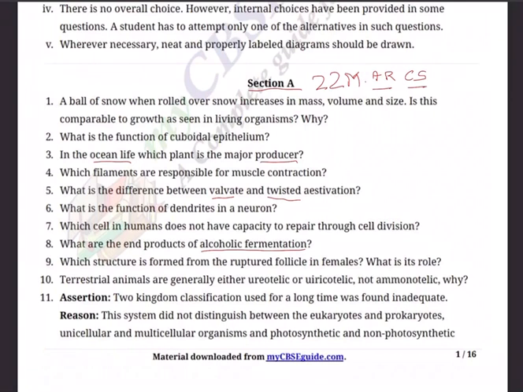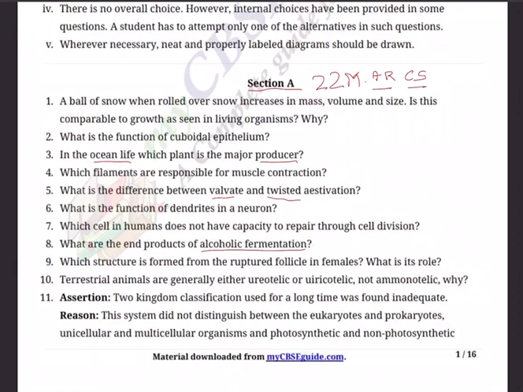As assertion, one statement will be there, as reason, another statement will be there. Now you have to find out whether both the statements are true or one of the statements is true, and second, whether the reason is giving correct explanation for the assertion. This is the task that is assigned. So question number 11, assertion: 2 kingdom classification used for a long time was found inadequate. Correct? Reason: this system did not distinguish between the eukaryotes and prokaryotes.